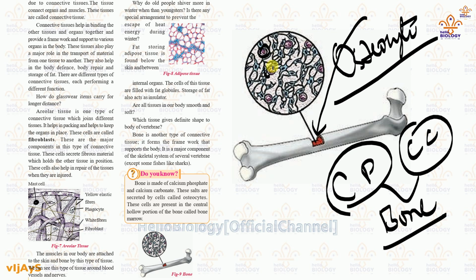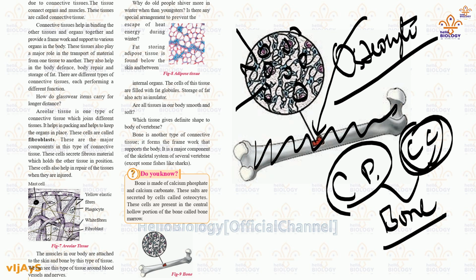Can you see osteocytes are there? These osteocytes produce a maximum of calcium phosphate and calcium carbonate. These two compounds are released into the central bone, and there is a canal called the Haversian canal. That helps to release these compounds into the bone marrow.